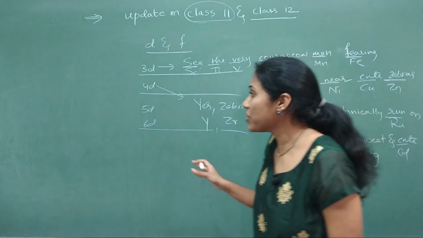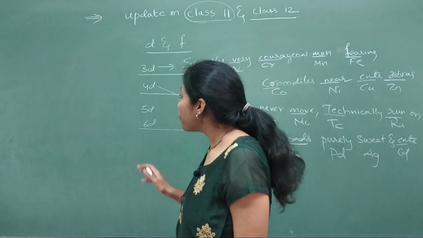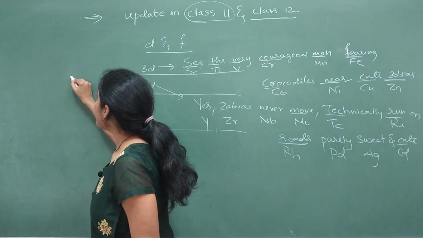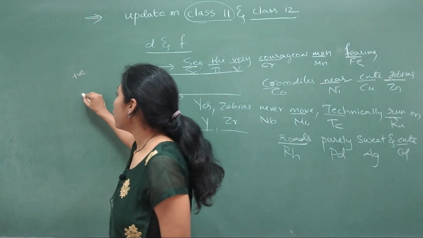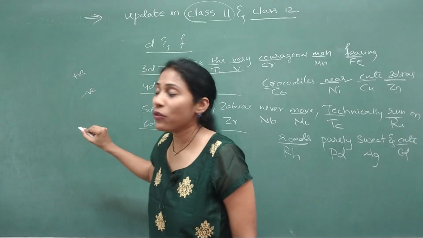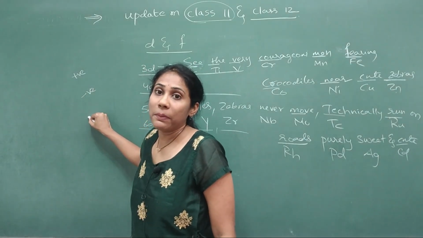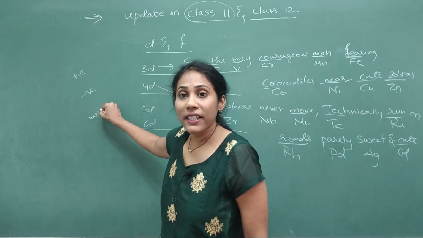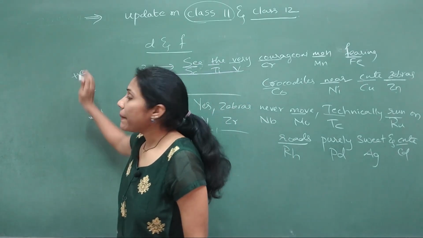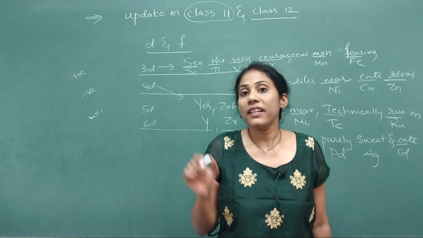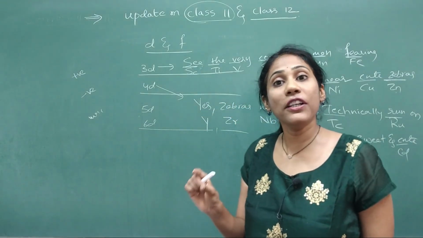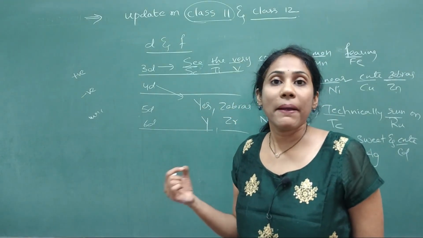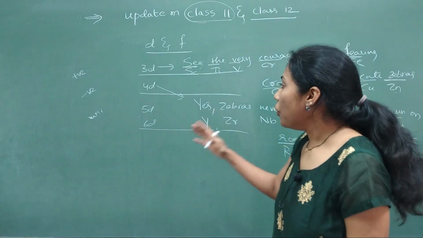Okay, coming to the solution chapter, many of them get confused to remember examples for positive deviation from Raoult's law, negative deviation from Raoult's law, azeotropes examples especially, maximum boiling azeotropes, minimum boiling azeotropes. You know, even to remember examples I have framed certain tips, okay, so that you will not forget. Okay, you can remember them for a longer time. You know, all these things.